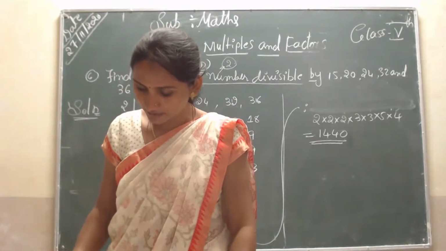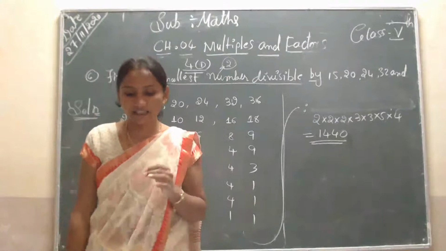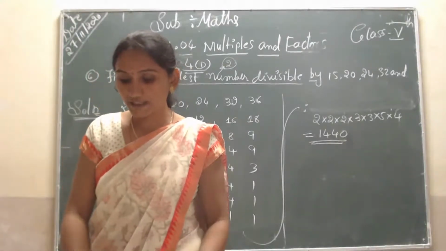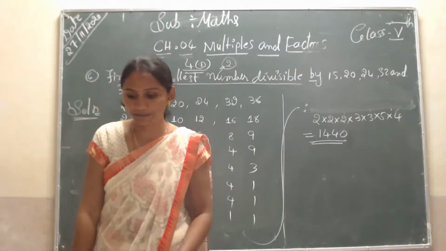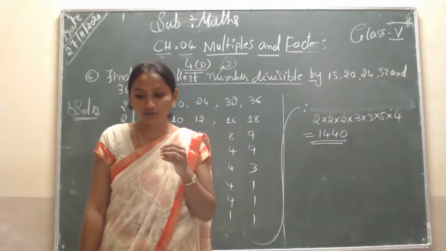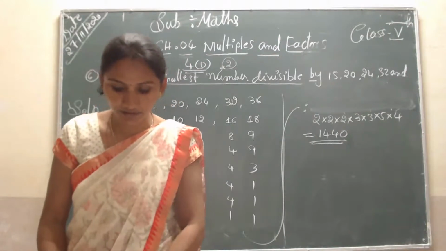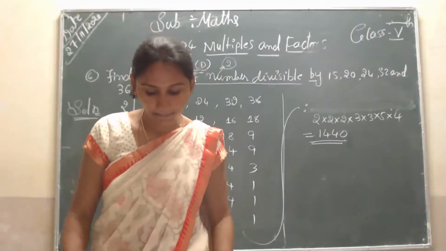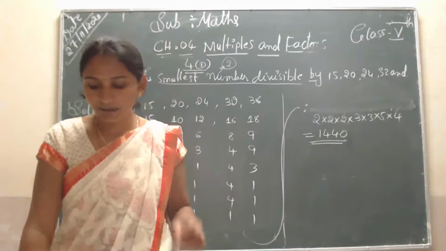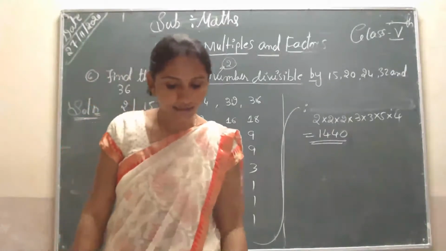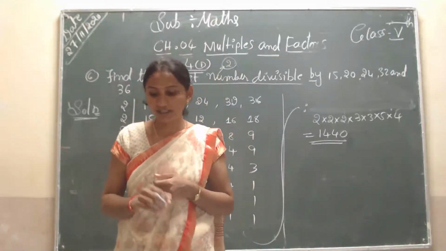Again, the seventh question is also the same method. Find the greatest number. In the sixth question, what was given? Find the smallest number divisible by 15, 20, 24, 32 and 36. But here, find the greatest number. To find the greatest number we take the HCF, because you know the greatest 5-digit number exactly divisible by 2, 4, 6, 8 and 10. You use the same common LCM method. So the result is 120.